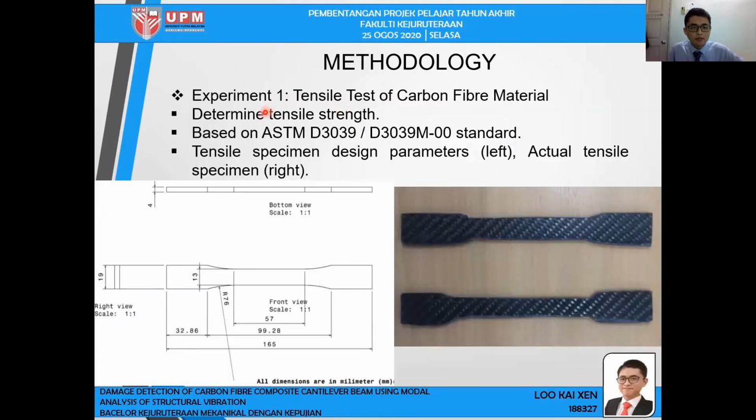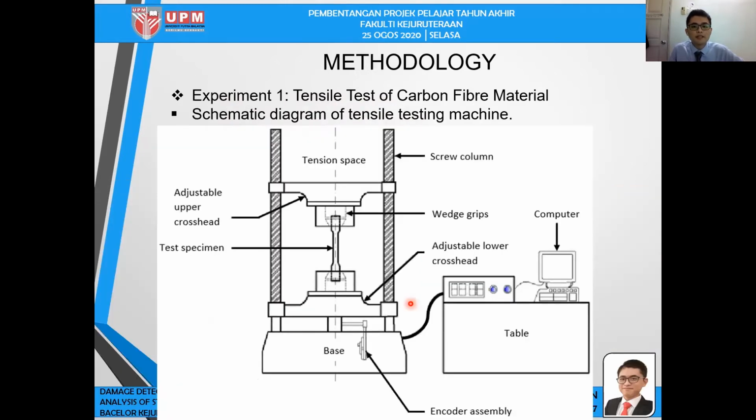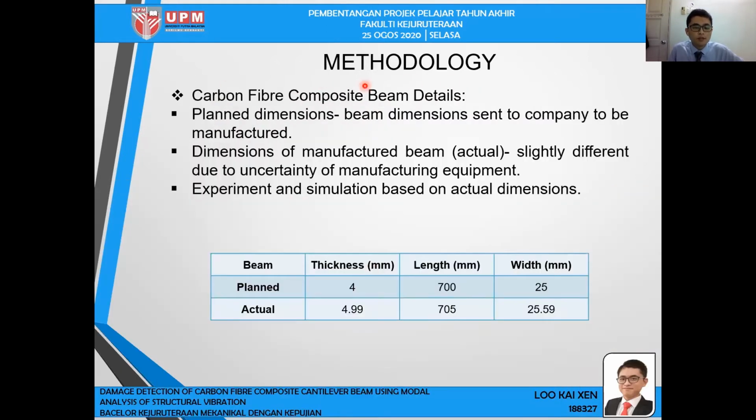This experiment aims to determine the tensile strength, and it's based on ASTM standard. The tensile specimen design parameters are on the left and the actual specimen is on the right. This is a schematic diagram of the tensile testing machine. Next, we will proceed to carbon fiber composite beam detail.